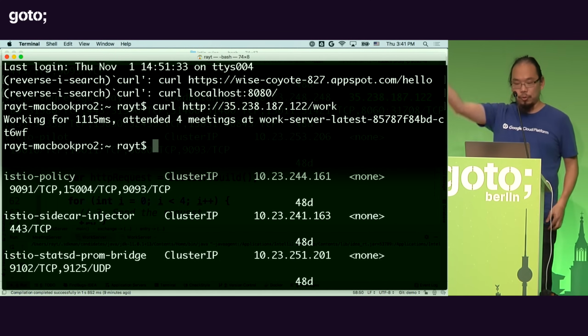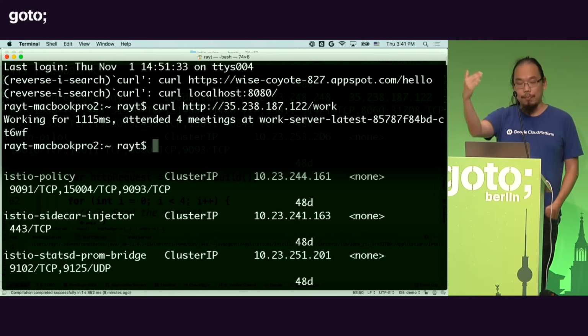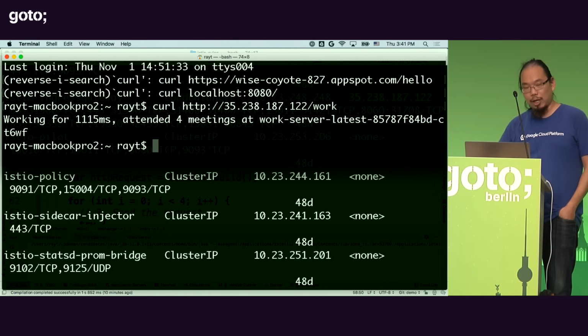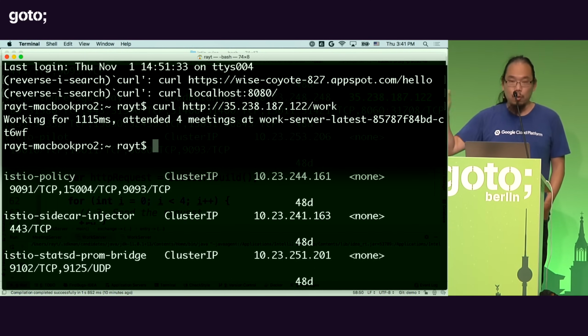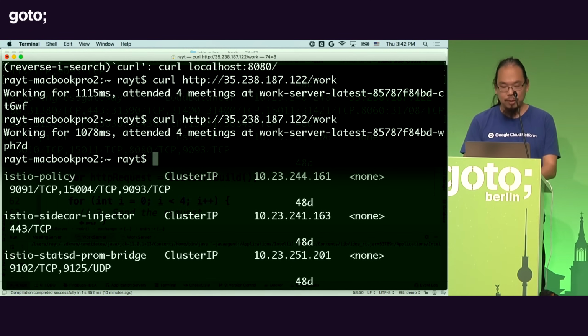Now remember, this goes through the ingress gateway, goes to the virtual service definition where we're capturing the /work URI, we're matching on the URI, and then forwarding it to the work service. Now it's routed to the work server, and then the work server actually called the meeting server 4 times, right? And that is what happened behind the scenes.